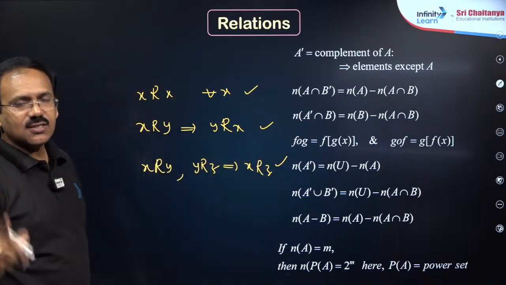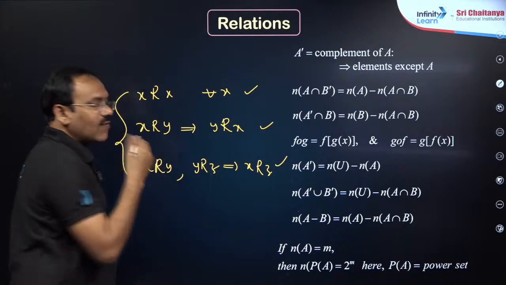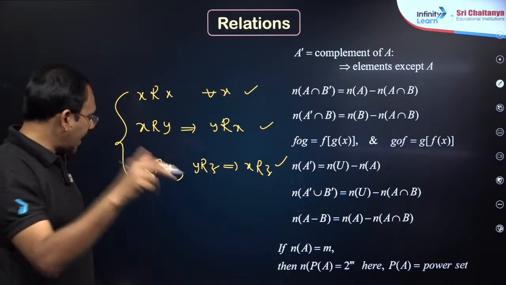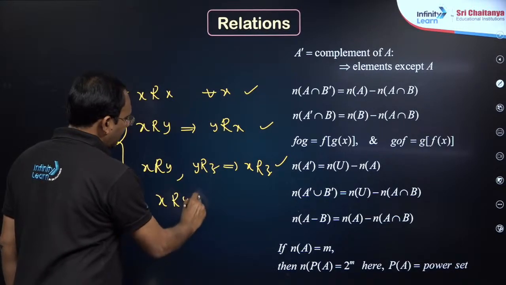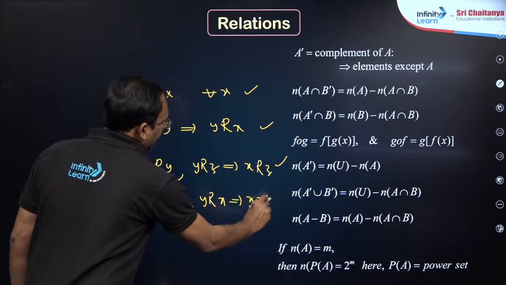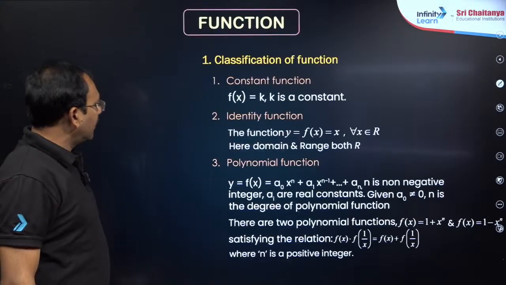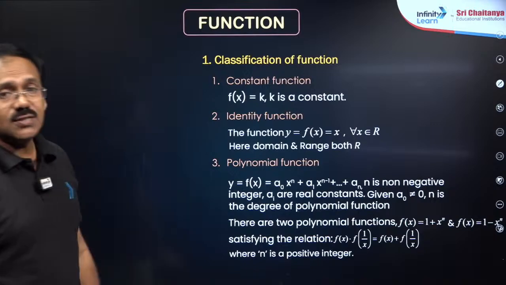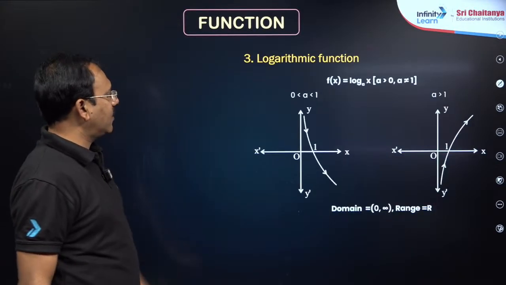If a relation is reflexive, symmetric and transitive, we call it an equivalence relation, my dear friends. And antisymmetric means x related to y and y related to x both happen, we should get x equal to y. Okay, fine.